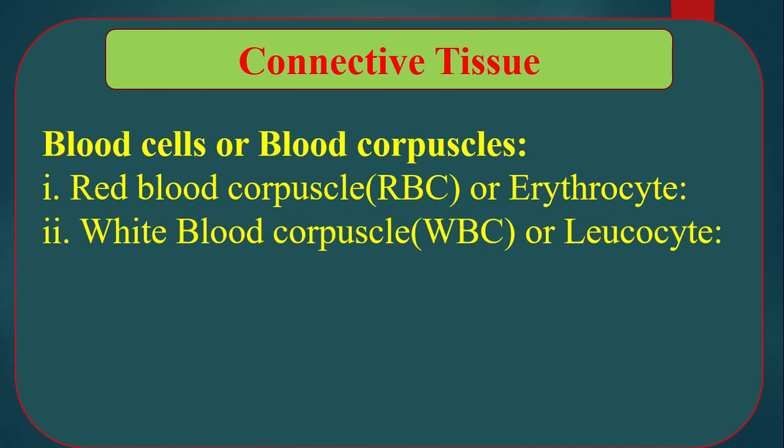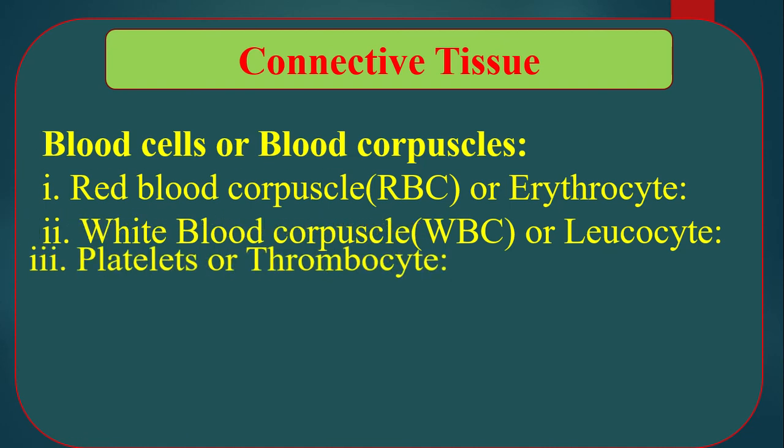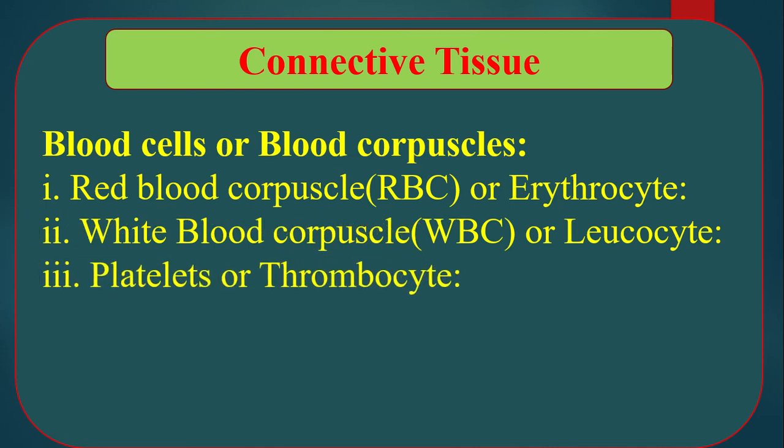Number 2 white blood corpuscles or leukocytes. Leukocytes destroy harmful microorganisms and protect the body against disease. Number 3 platelets or thrombocytes. Thrombocytes take part in blood coagulation or blood clotting. It will be discussed briefly. That means the structure of blood or the components of blood we have to discuss briefly in another chapter, which is the 6th chapter.